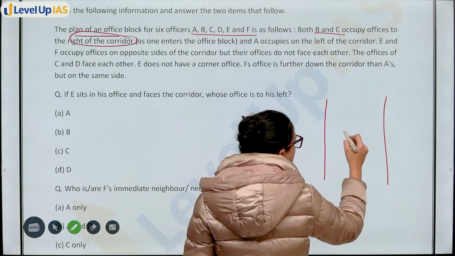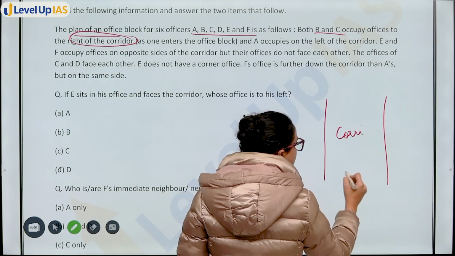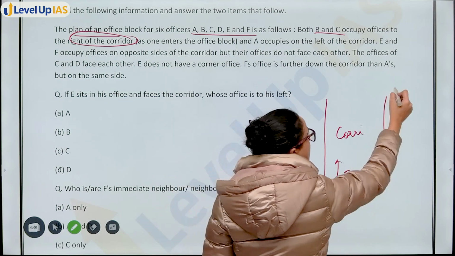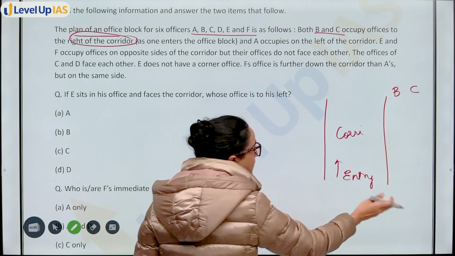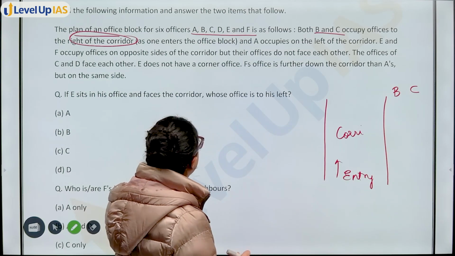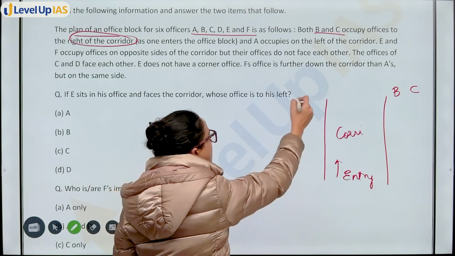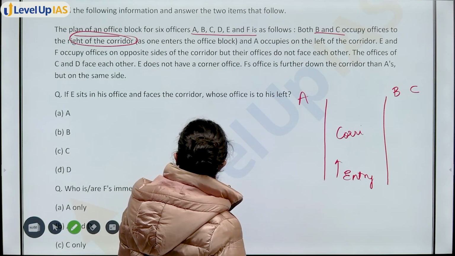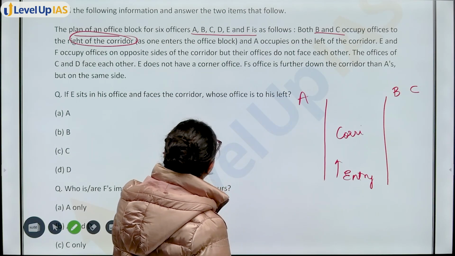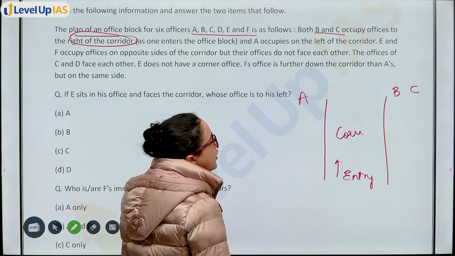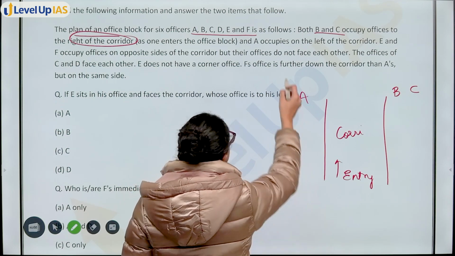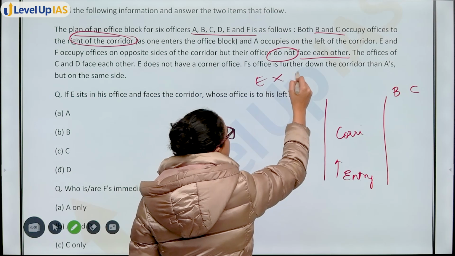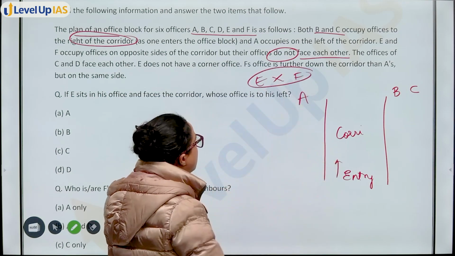That means if this is the corridor, and I am saying this is the entry of the corridor, the gate, B and C occupy offices on the right side, I don't know in which order. A occupies the left of the corridor. E and F occupy offices on opposite sides of the corridor, but do not face each other. Okay, so E and F are not facing each other.